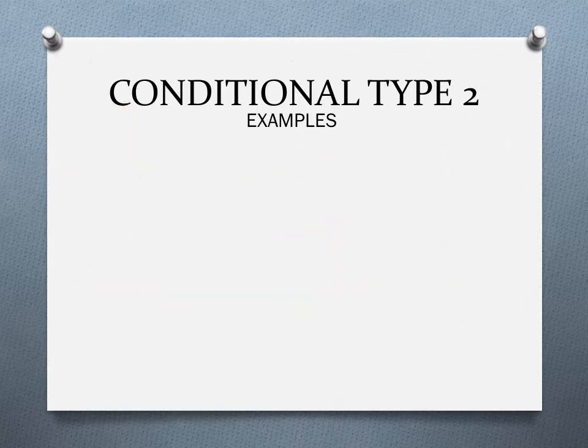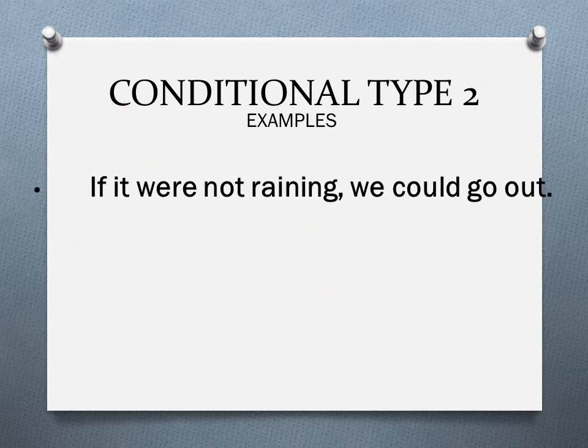Let's see, conditional type 2, more examples. If it were not raining, we could go out. Okay. We have the verb to be in the if clause, and its past tense in this case is were.